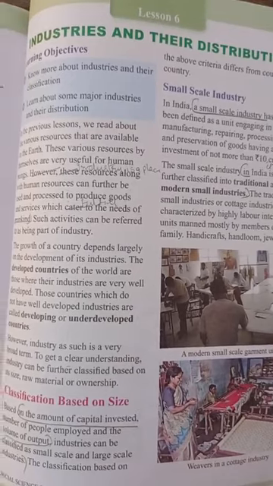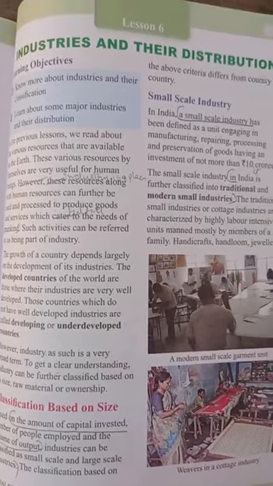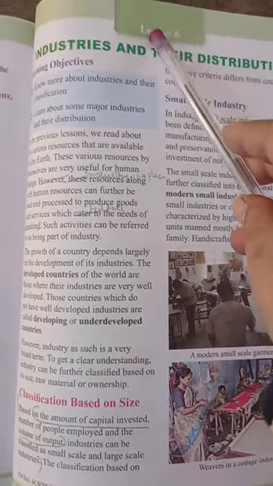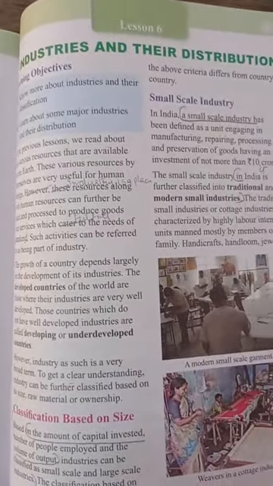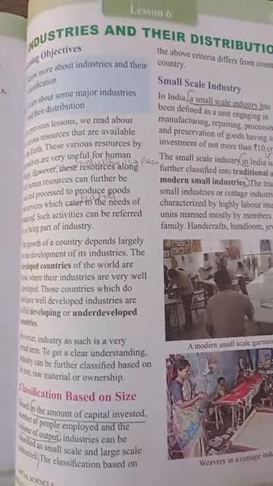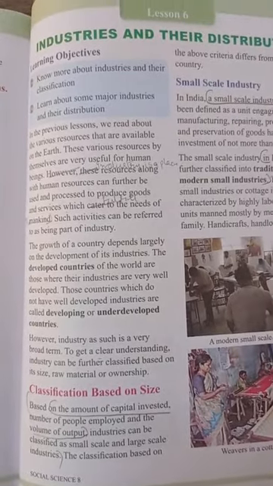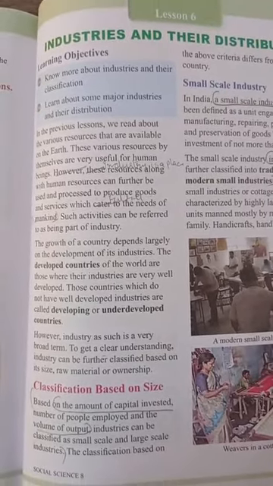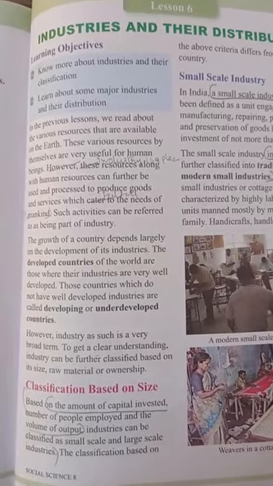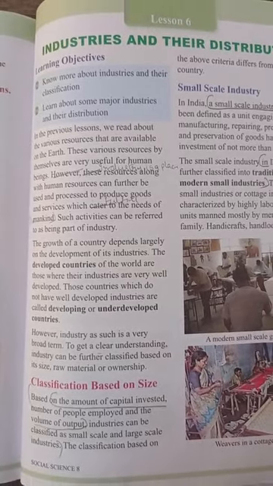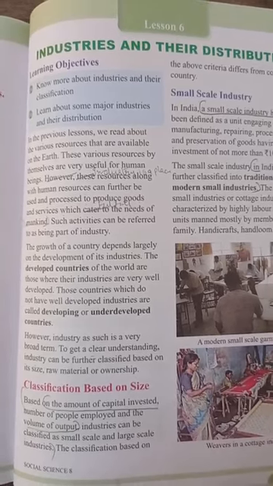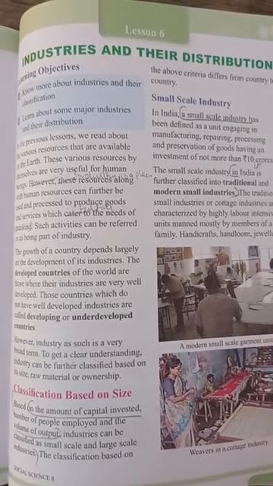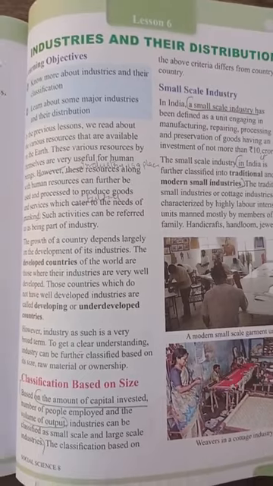Again, we will continue with the same chapter, that is lesson 6, industries and their distribution. In this chapter, we have studied about the industry, that is what do you mean by the term industry, what are industries, students? Industries just process the raw material into finished goods, that is in industries the raw material is converted into finished goods.